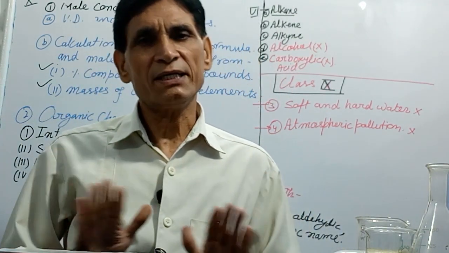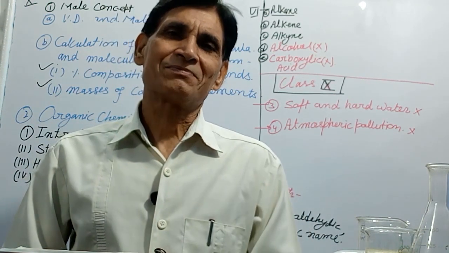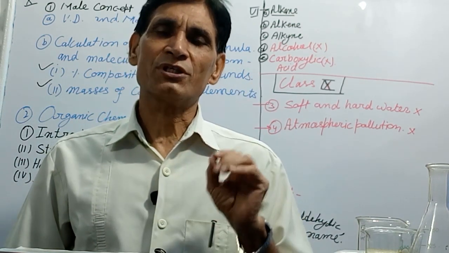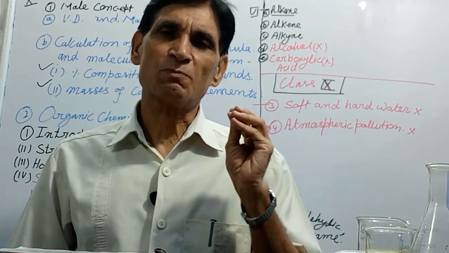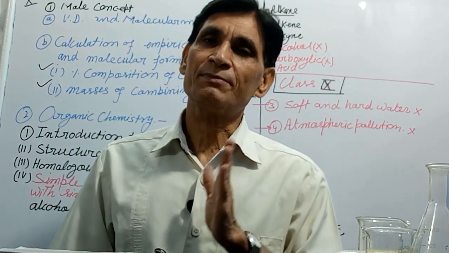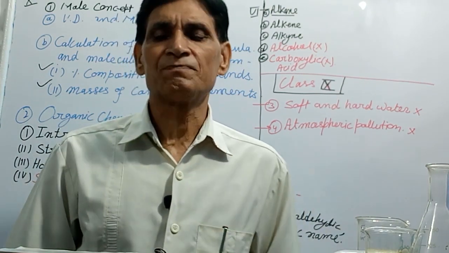There is no change. The 4 types of reactions: direct combination, decomposition, double decomposition, displacement reaction, you will prepare, and energy change involved in a chemical reaction. This full chapter you have to prepare.